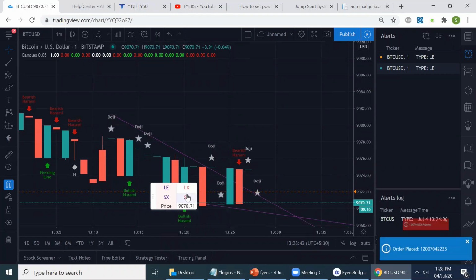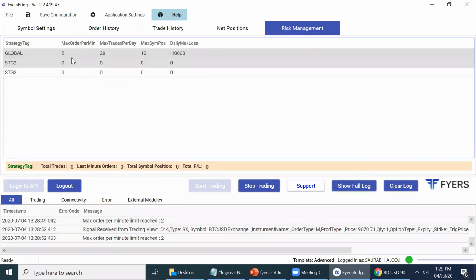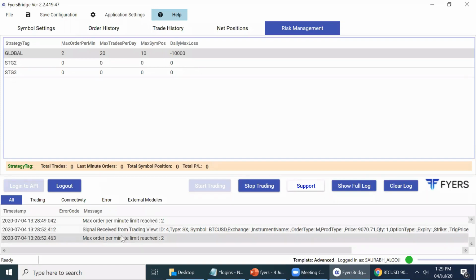I can trade using the buttons: long entry, long exit, short entry, and short exit. By the way, you see max order per limit reached 2. You remember we put up a risk management system to not allow more than 2 orders per minute. The bridge is giving me a message that your limit is reached.